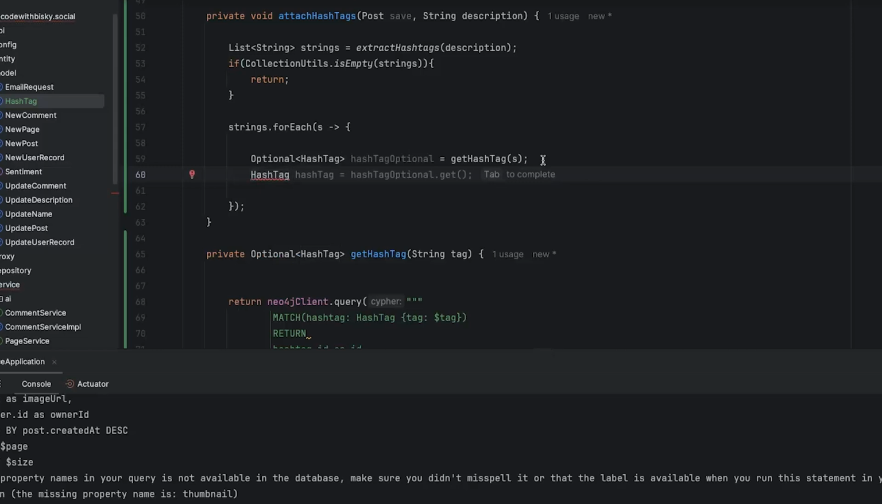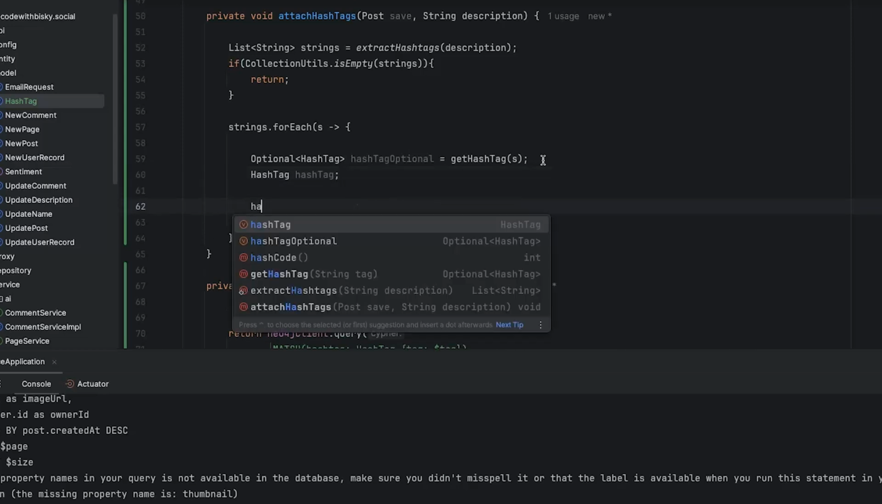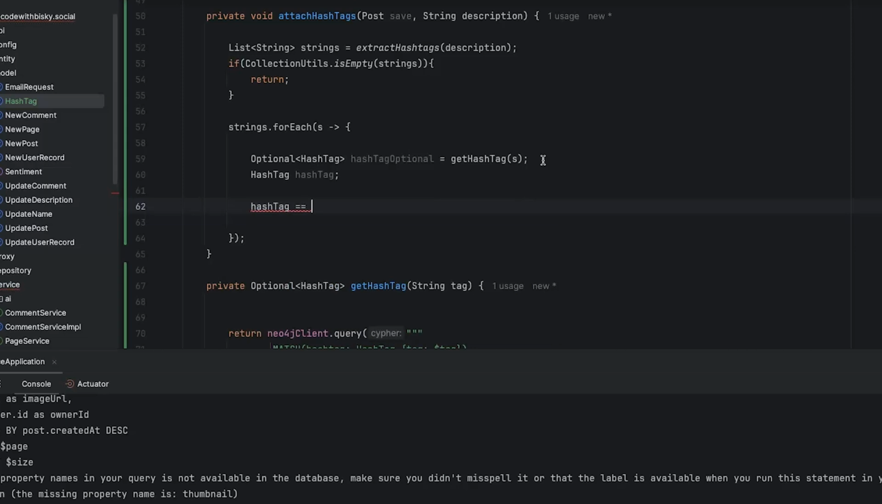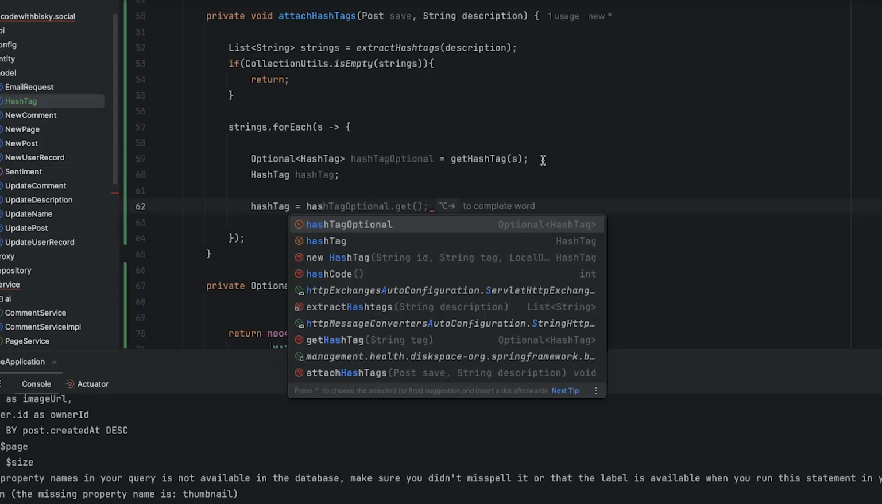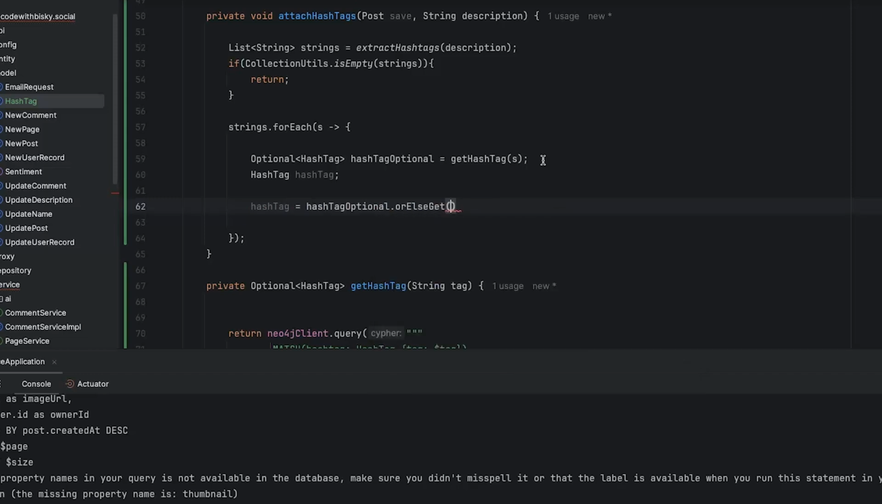By default, the hashtag, I just want to say hashtag like this. Then I will say hashtag equals hashtag optional like this, or else get this one. So from this, I want to create a new hashtag if it does not exist, right? Or else. So the else part is when it's null.